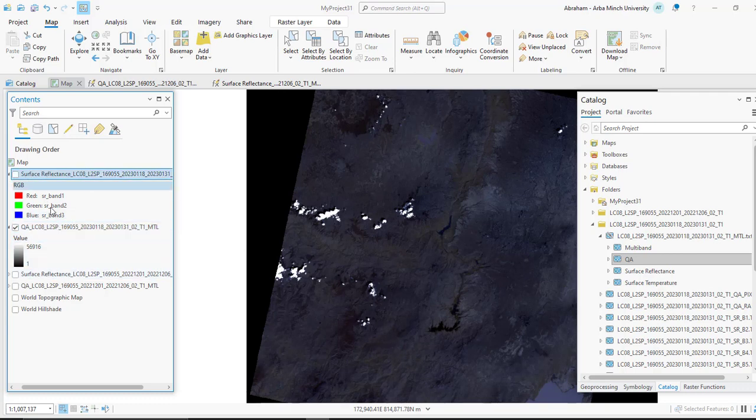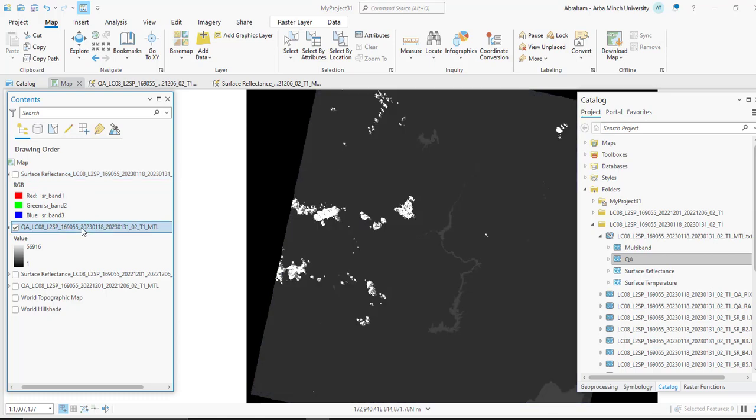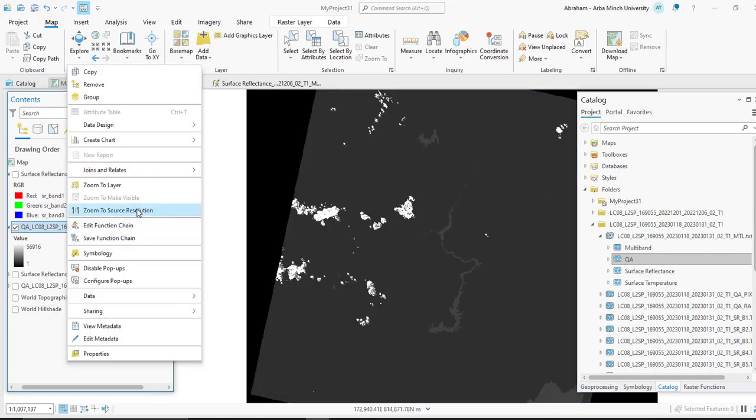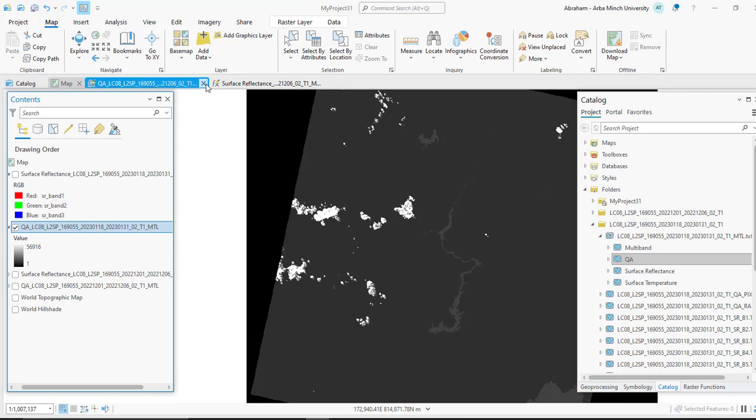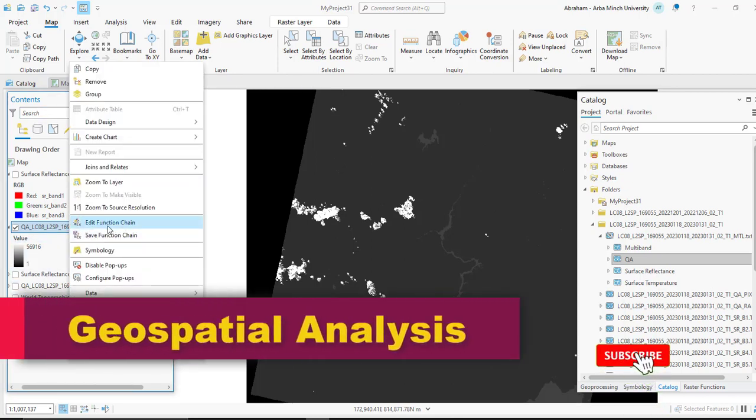So right click for the QA band of the second image. First I'm going to remove these two. Right click on this, then edit function chain.